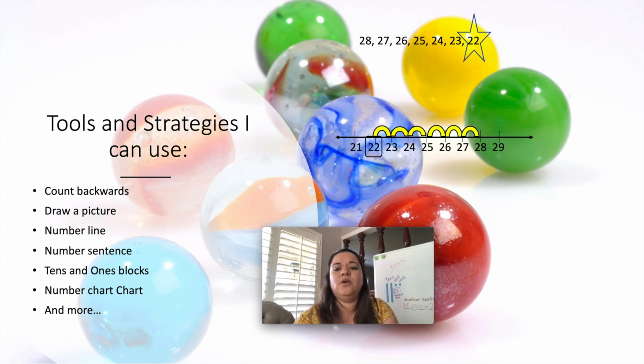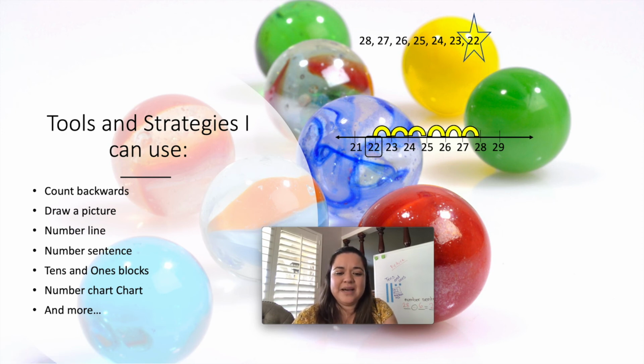You can also go ahead and use a number line. Where would we start? We would start with 28 because those are the marbles he has. And then we're going to count backwards the amount of marbles he lost, which in this case were 6. So we go 1, 2, 3, 4, 5, 6, and we land on number 22, which means he has 22 marbles left. All right, boys and girls.